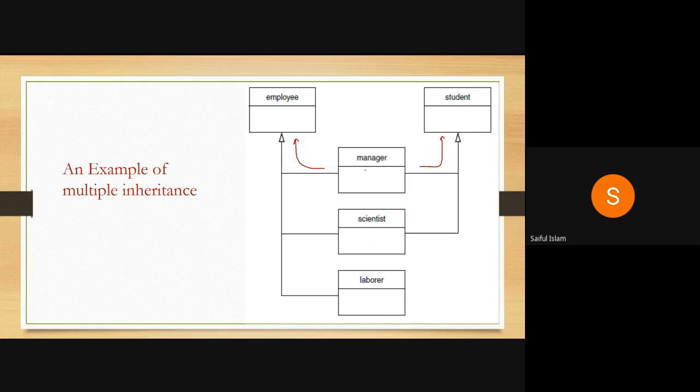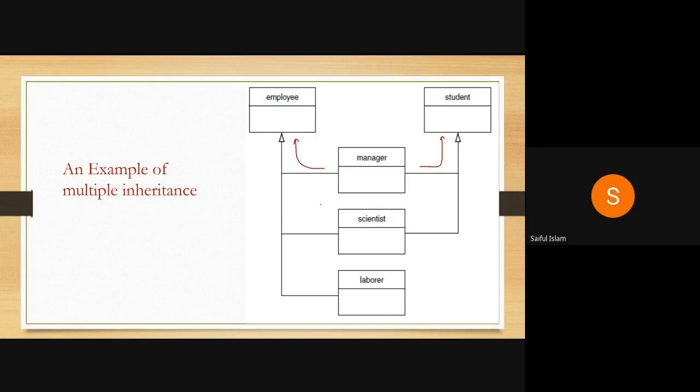Similarly, for a manager, what is the designation of his post, and what are his hobbies. All these things may be part of a manager. The next is laborer. Laborer is again an employee, but we are not interested in his degree. So it's a single level of inheritance.